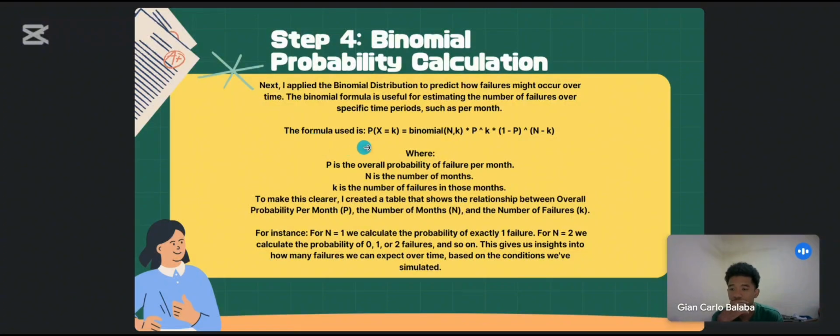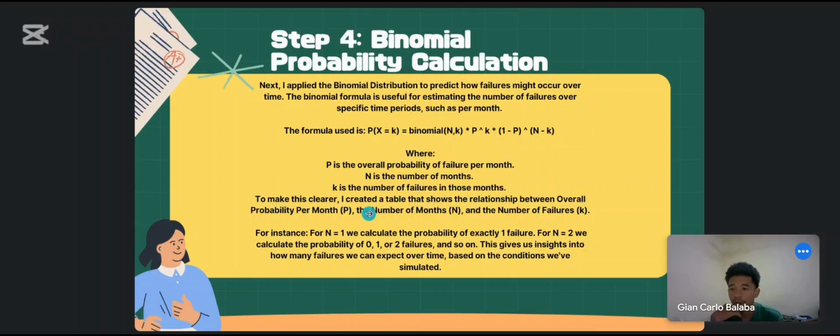The formula used is P(x) = C(n,k) times p^k times (1 - p)^(n-k), where p is the overall probability of failures per month, n is the number of months, and k is the number of failures in those months.